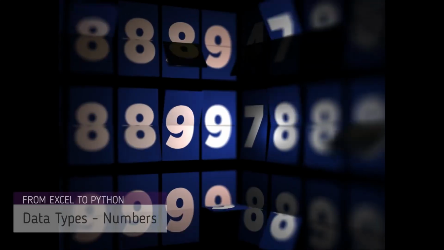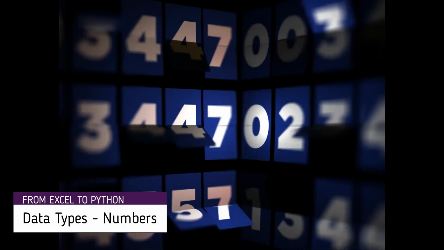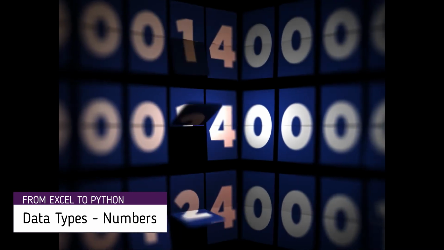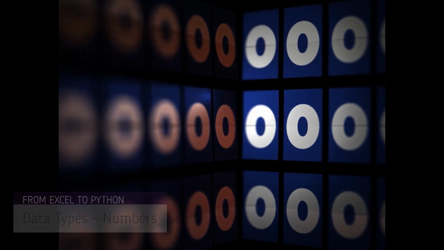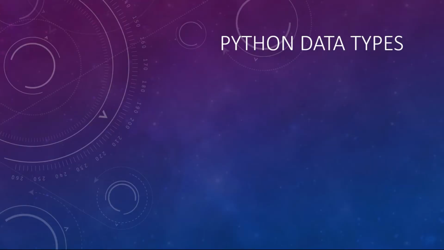We all know numbers 1, 2, 3, 4, etc. We all deal with them in our daily life. Similarly, we use them in all programming languages, and Python is no different from other languages. It has two number data types: 1, integers, and 2, floating point numbers, or in short, float.